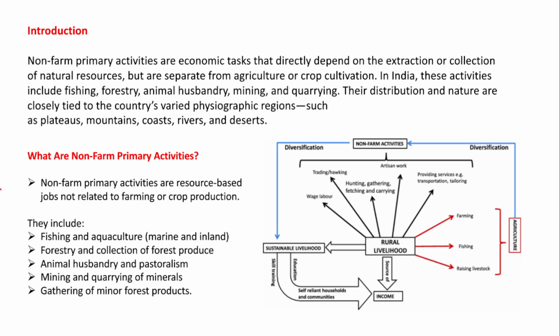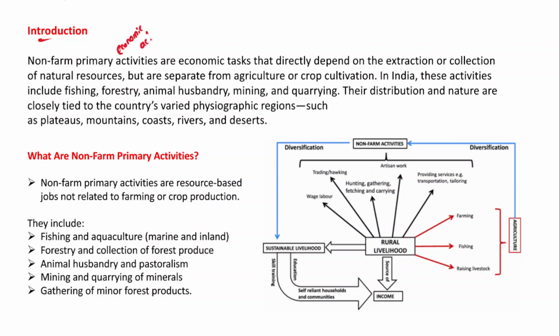As I've already told you what you have to do in the introduction, you just briefly describe what a non-farm primary activity is, right? We can say that this is an economic activity.